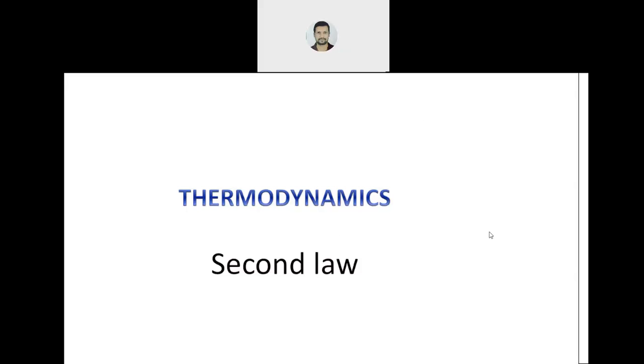Till now we have seen about zeroth law of thermodynamics and first law of thermodynamics and some limitations of first law of thermodynamics because of which second law of thermodynamics came into existence. What were the limitations? First law doesn't tell about feasibility or possibility of process. Second thing, it doesn't tell us about the flow of energy, means flow of heat transfer. Correct?